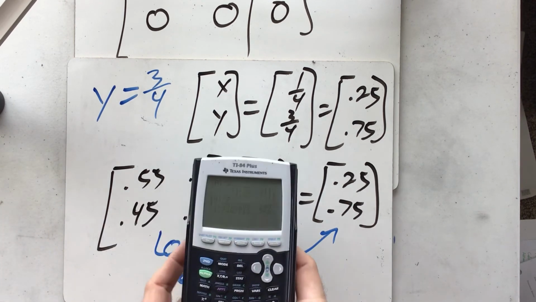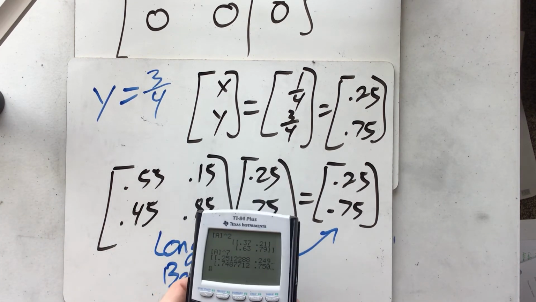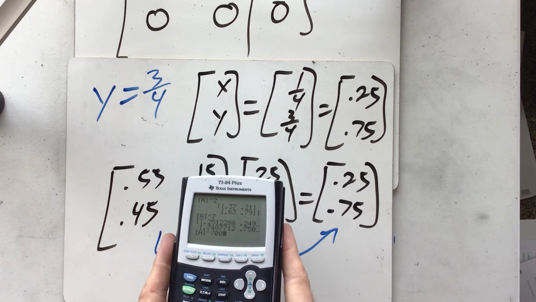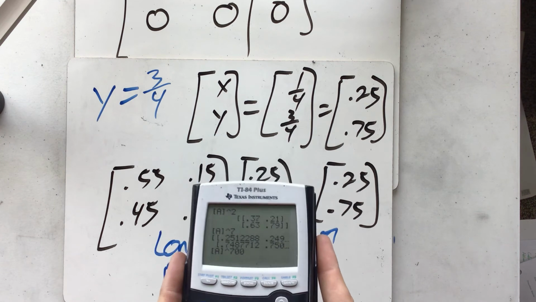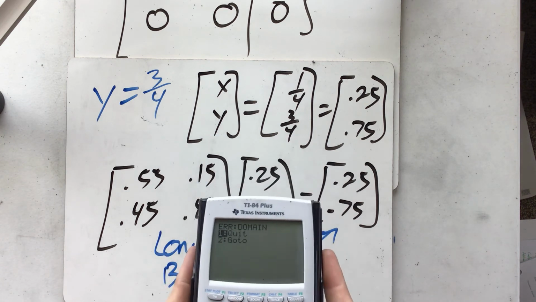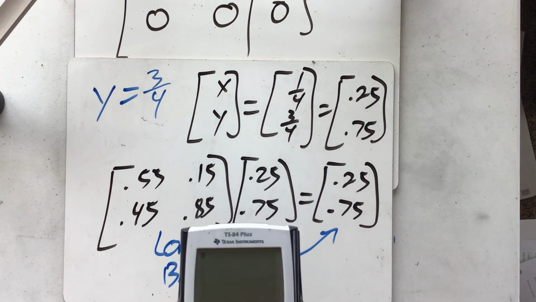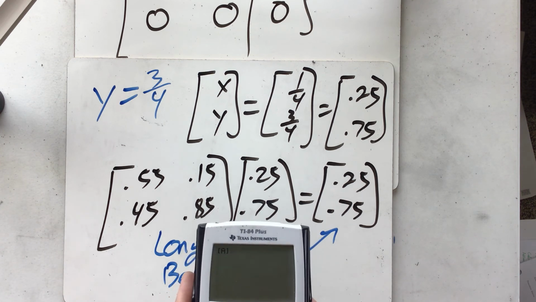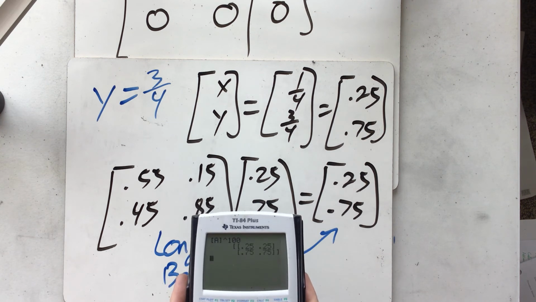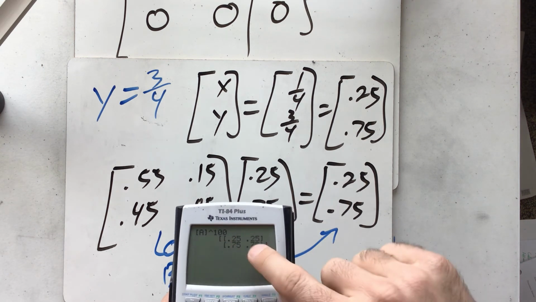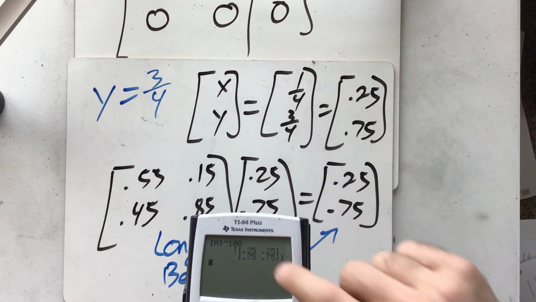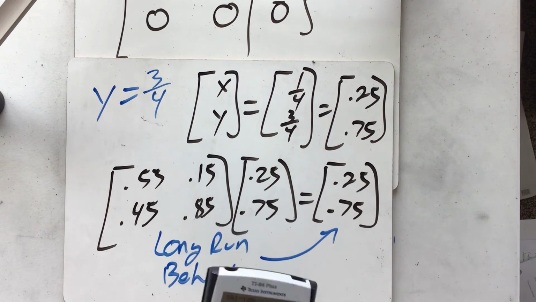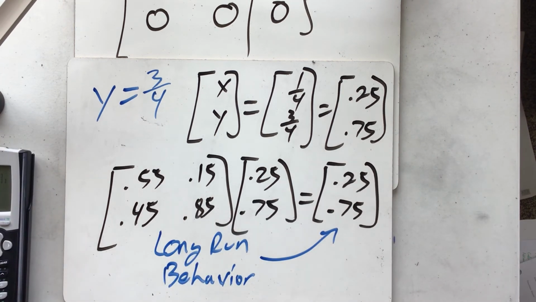But notice we could look at this by looking at our matrix. If I took our matrix and instead of raising it to the 7th, I raise it to, let's do 700. Is this going to break my calculator? It might. Let's give it a go. Oh, it did. It didn't like it. I think it got too big. So let's raise it to 100. There we go. And notice that when you hit 100, you've got 25, 75, 25, 75. All the decimals have disappeared and it's rounded to our steady state vector. So in some ways, the steady state vector is telling you what's happening in the long run.